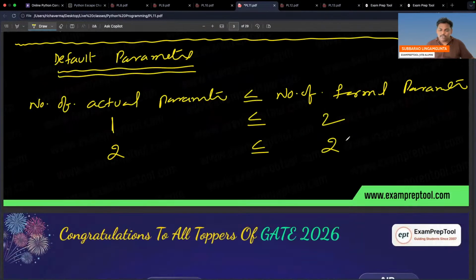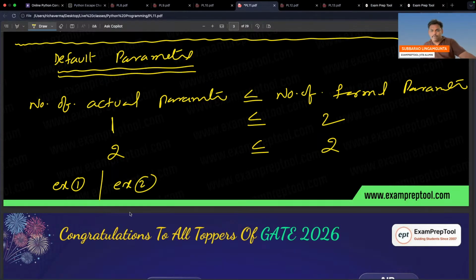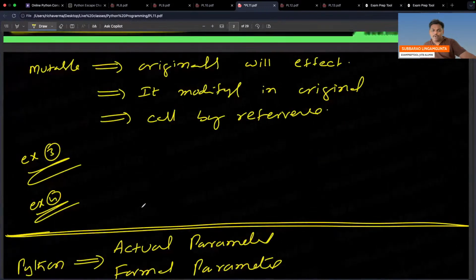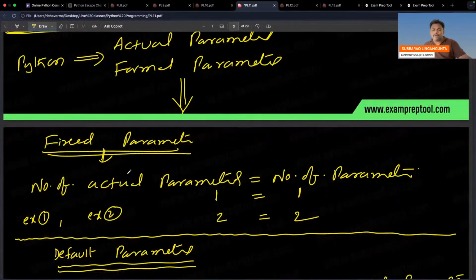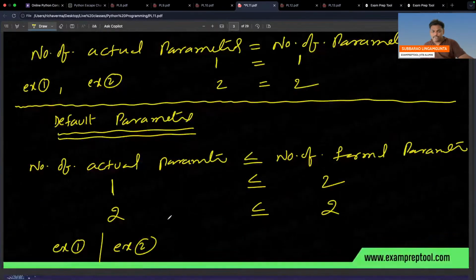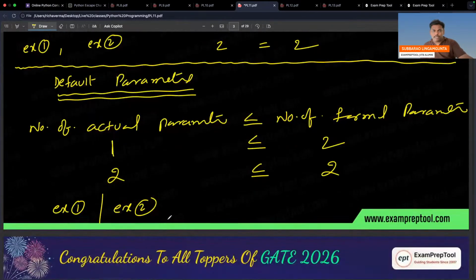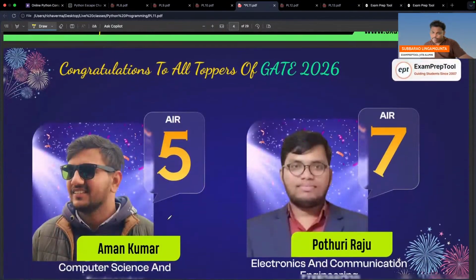So two examples I have done. Example 1 I have done, example 2 also I have done. Right? Fine. But I'm thinking that everyone is comfortable with this. The topic is actual parameter and formal parameter in Python language. Please be careful. Now see the next one.